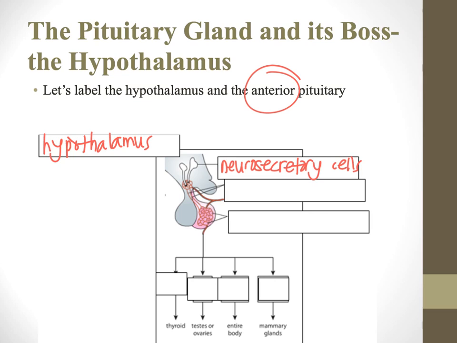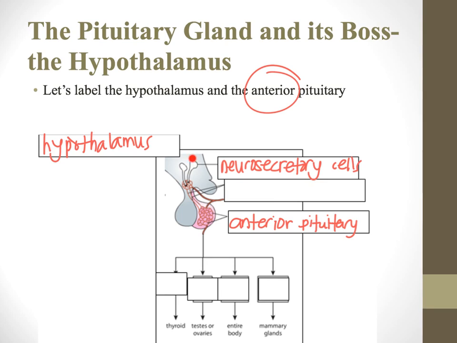Okay, but you're going to notice that they don't extend all the way into the anterior pituitary. So here is the anterior pituitary, facing your face. These neurosecretory cells don't extend all the way down in here. Now, they do produce something, and that something tells the anterior pituitary what to do, but they're not directly connected.